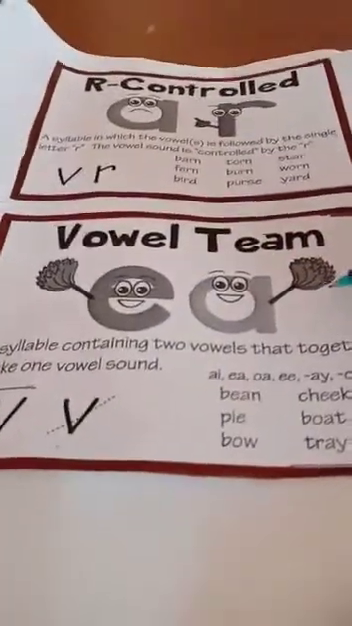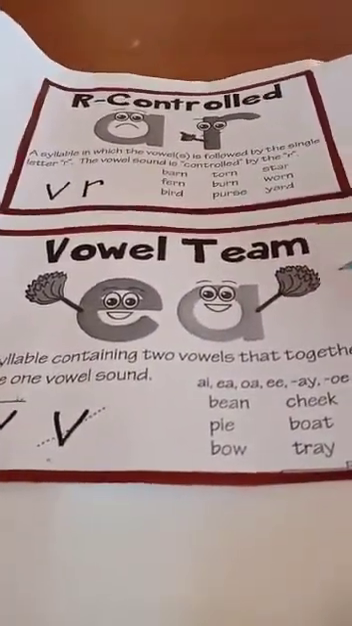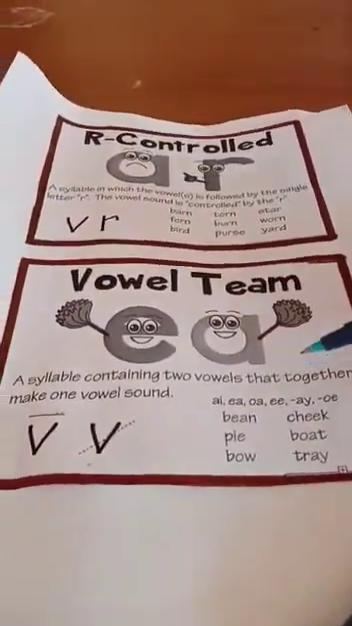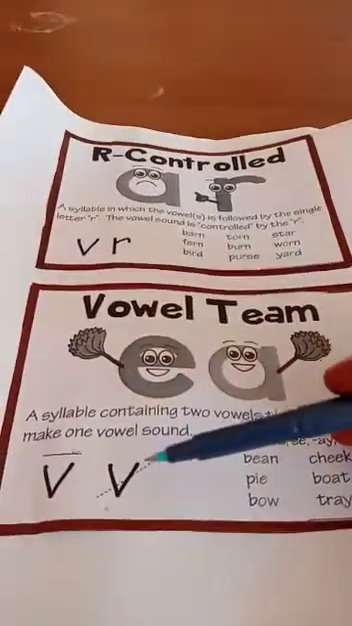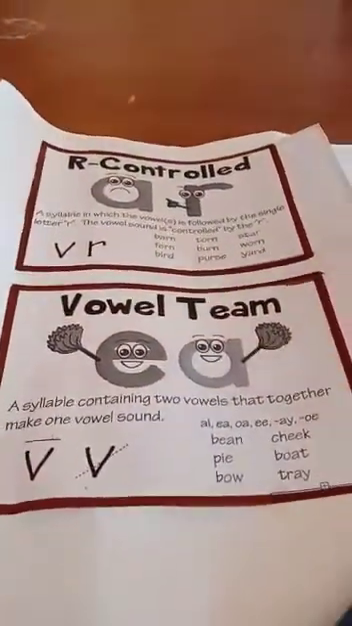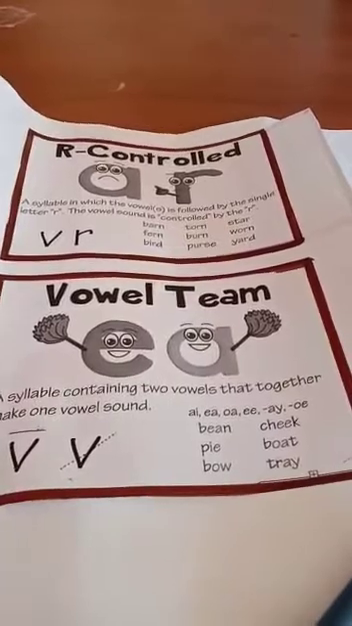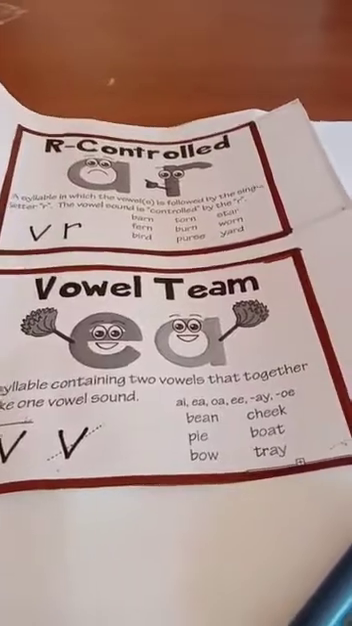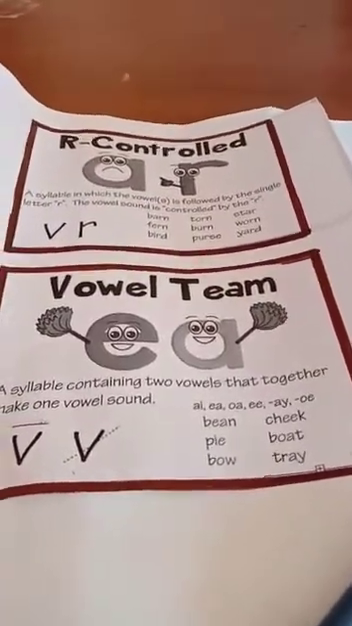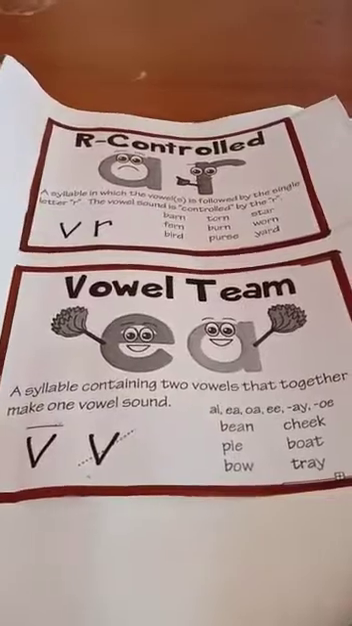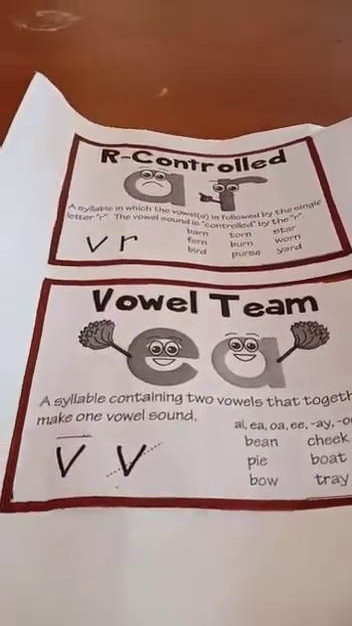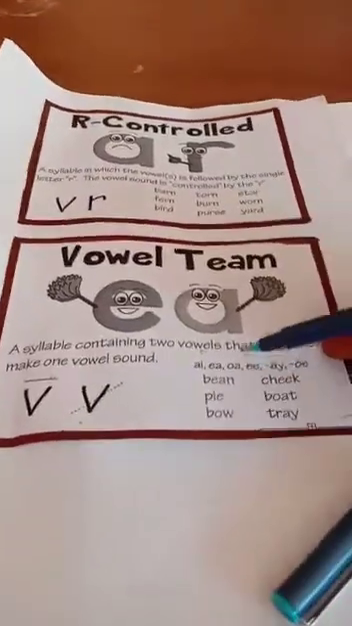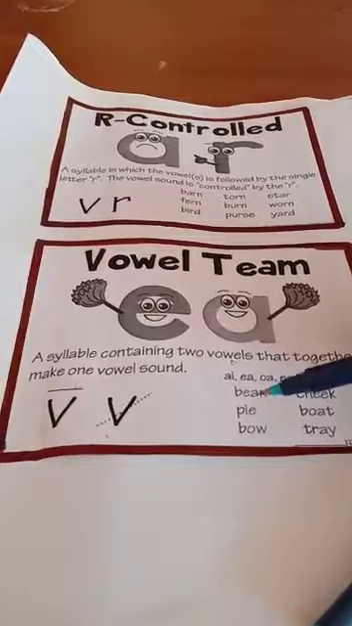Come to the fourth type. What is that? That is the vowel team. What is a vowel team? A syllable containing two vowels that together make one vowel sound. What are the vowels? A, E, I, O, U. Two vowels joined together give you one vowel sound. That you call a vowel team. For example, B-E-A-N, bean.